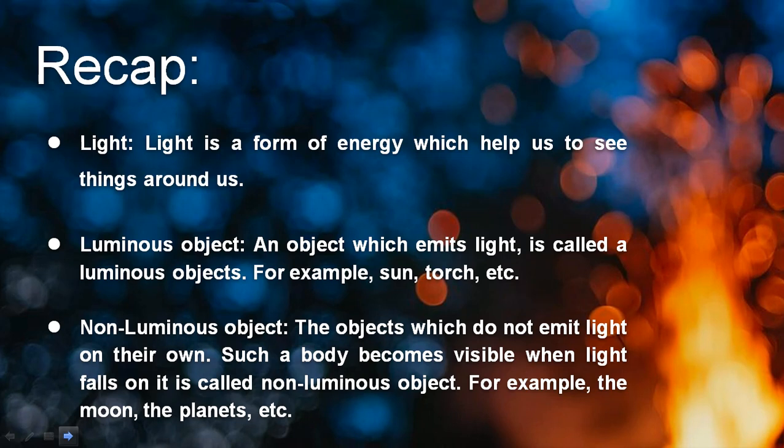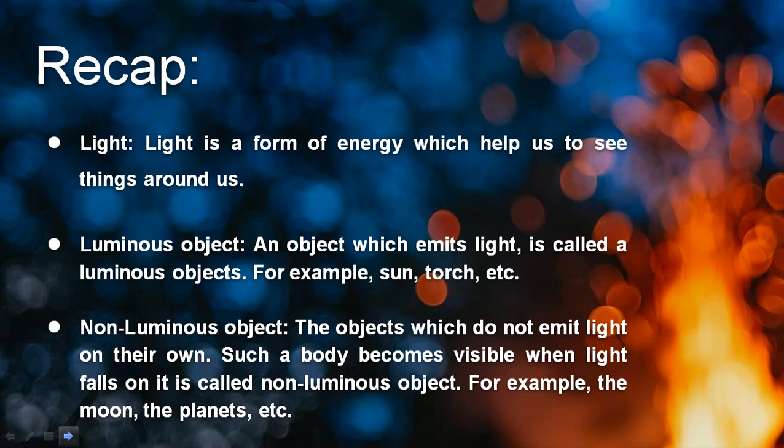Understood? Moving to the next, that is classification of objects that we understood. In that we understood two things, that is emission of light and passage of light. Now madam, what do you mean by the term emission? Emission means to produce and spread.